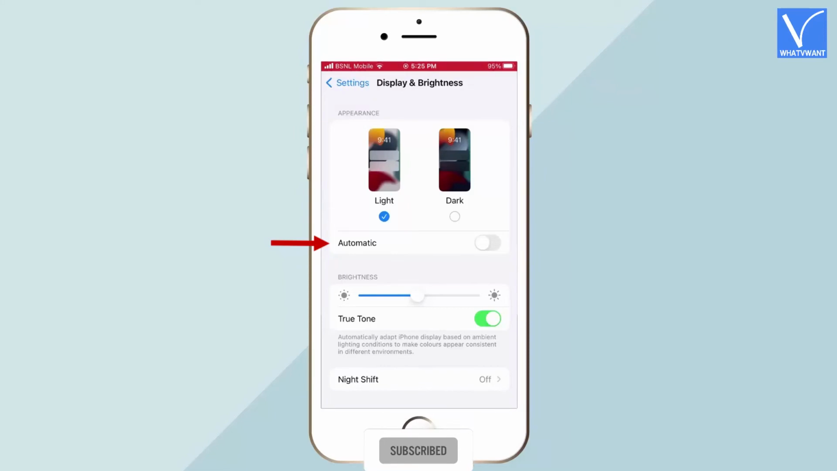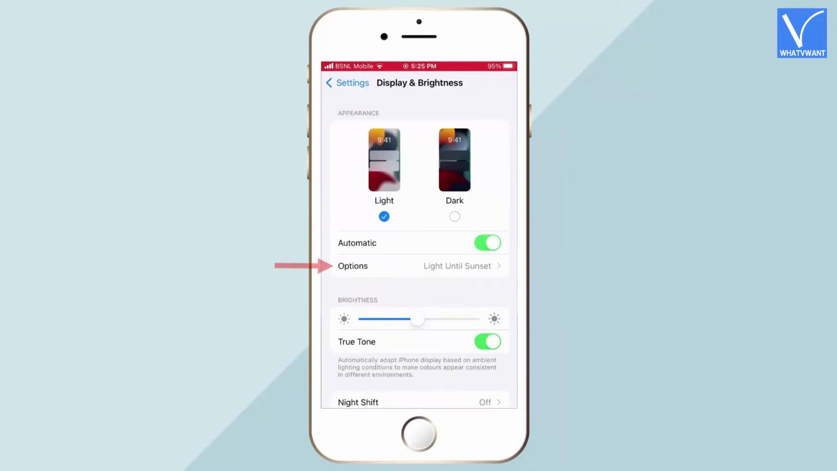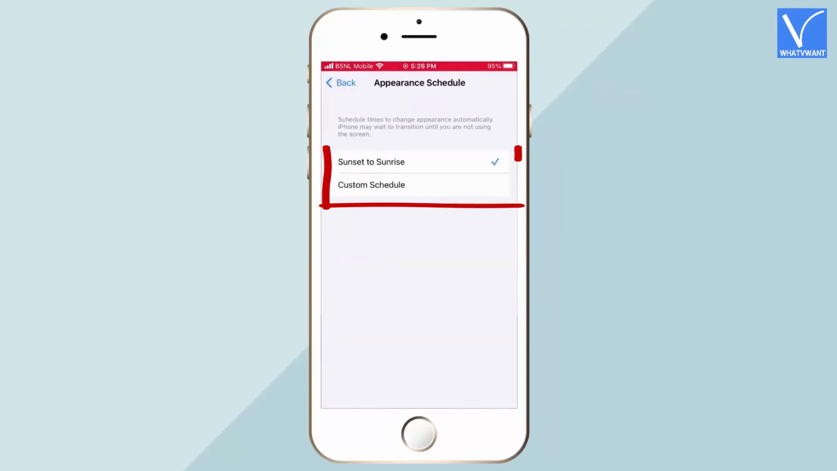Tap on the slider to turn it on. And it makes an option visible with which we can customize the automatic settings. Tap on it. Then it shows 2 options as displayed in the tutorial. By default, the option is set to Sunset to Sunrise, which means the dark mode will be turned on automatically after sunset. If you want to set a particular time for the dark mode, then tap on the Custom Schedule option.